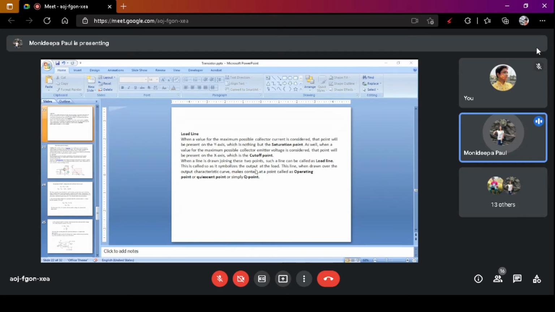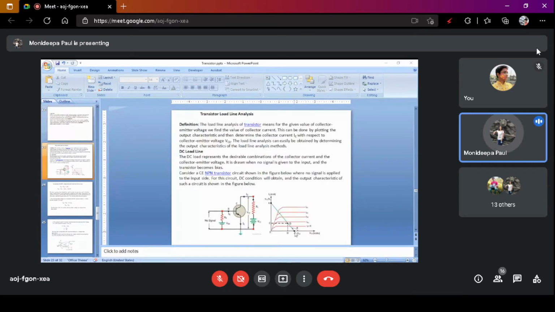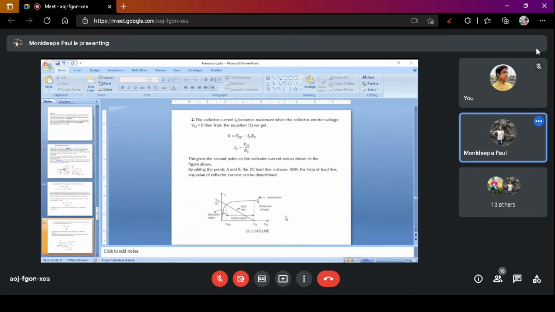This line, when drawn over the output characteristic curve, makes contact at a point called the operating point or quiescent point, or simply the Q point. That means when you join this point, it is known as the quiescent point. Or you can see that this point is known as the quiescent point.